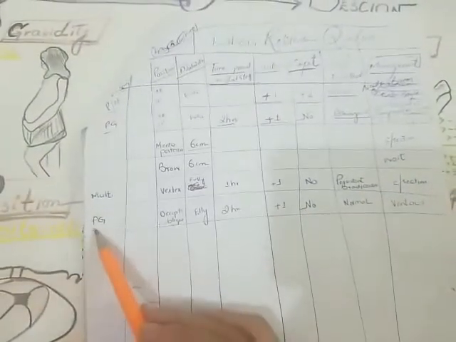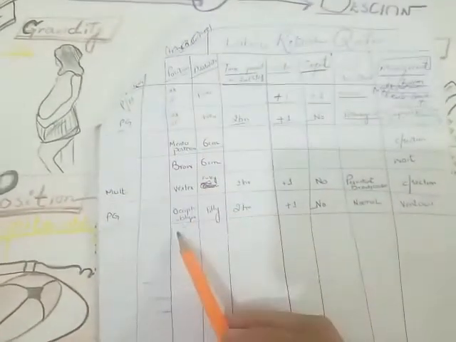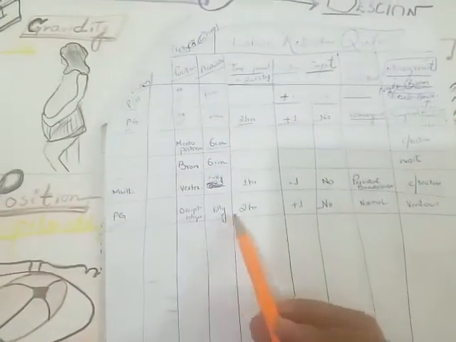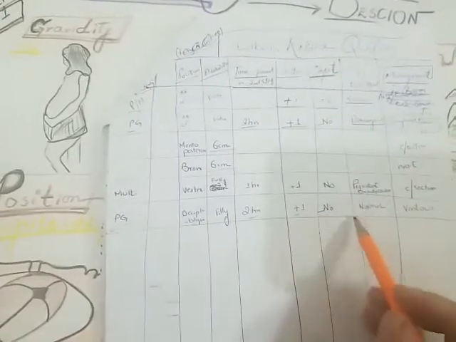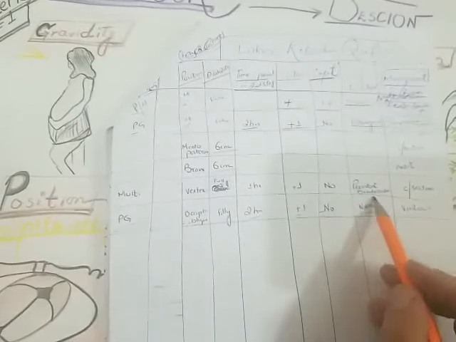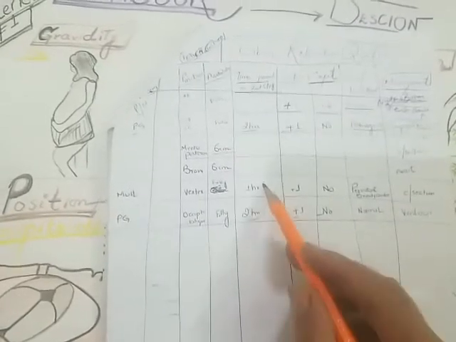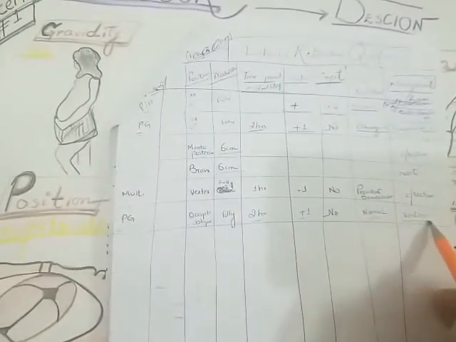Okay, and I have made certain notes to show you. There is a chart. Primal gravida, occipito oblique position, fully dilated for 2 hours, head is at +1, no caput, no molding. CTG, for instance, you can say it is normal, but the time is sufficient. So in that case the management would be ventouse.